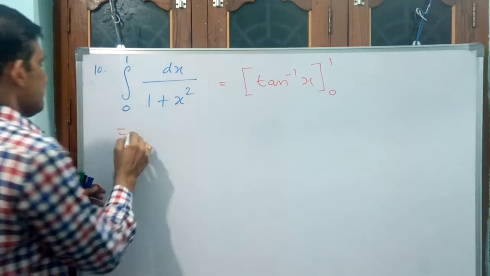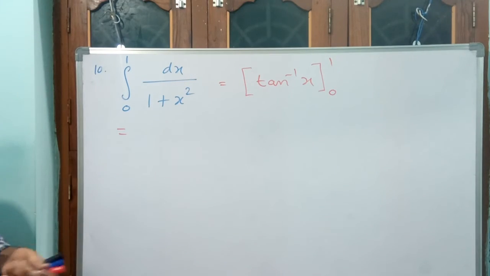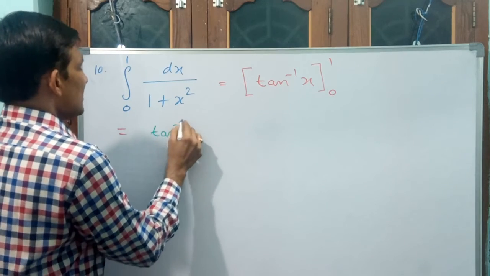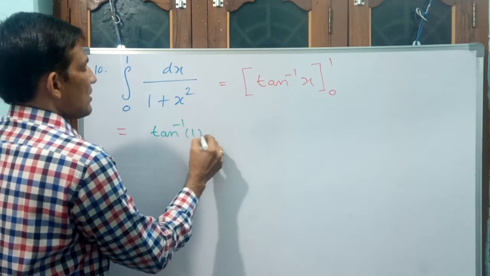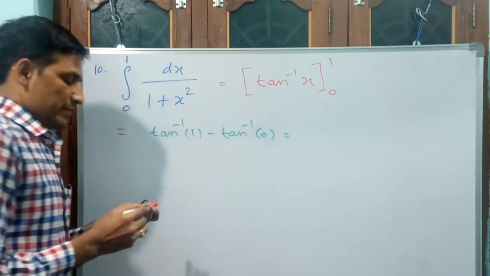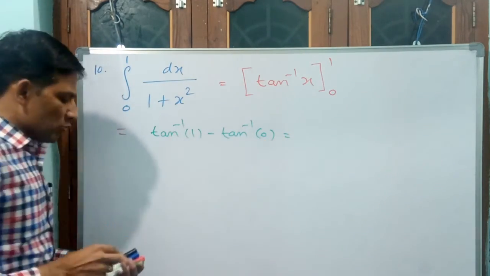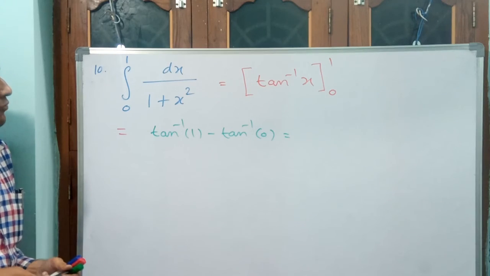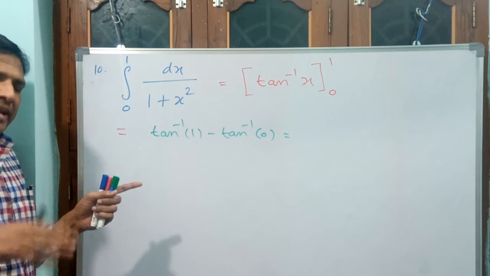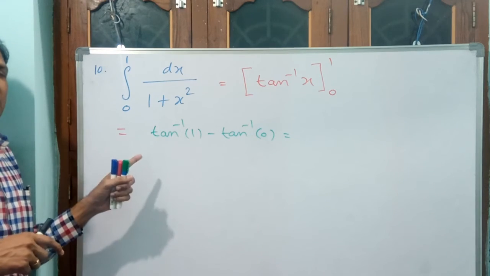That is equal to tan inverse 1 minus tan inverse 0. Upper limit minus lower limit. What is tan inverse 1? Where tan gives 1 value, that is called tan inverse 1.